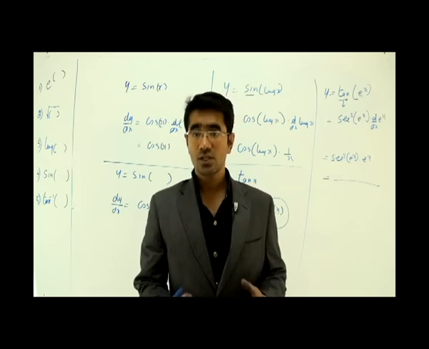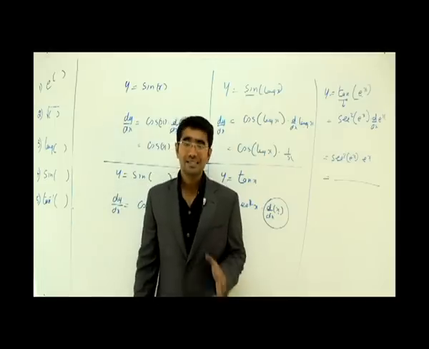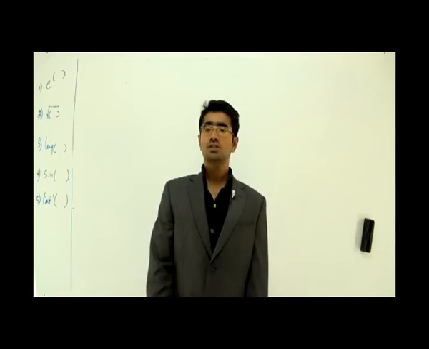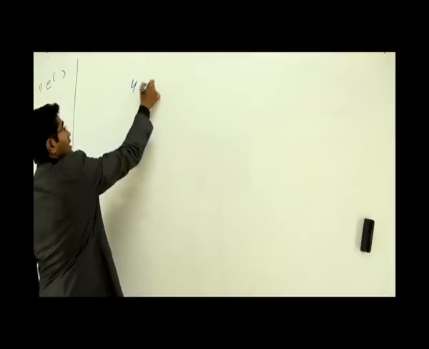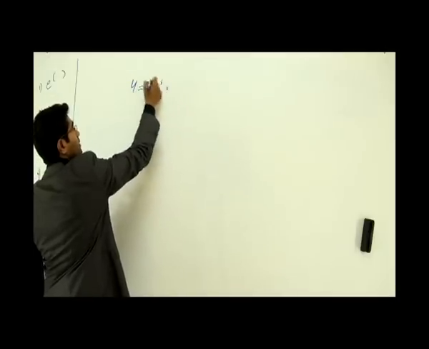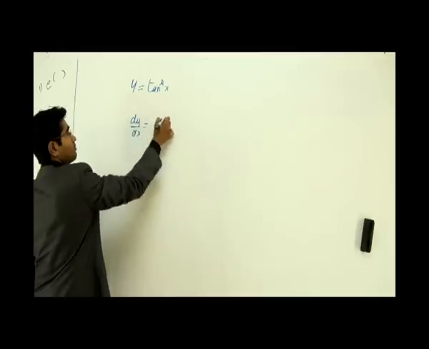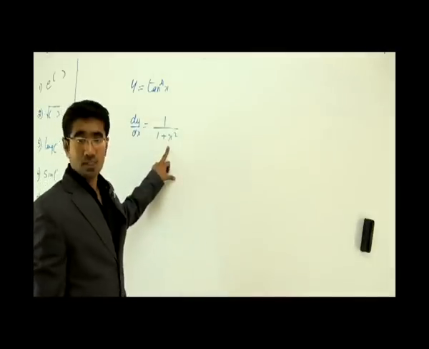Now let's go with the last function and see how to work with inverse trigonometric functions, and how easy differentiation would become after this. The last function is about inverse trigonometric functions. I'm taking tan inverse of x. Say y is equal to tan inverse of x. Now how will I differentiate this? dy by dx would be 1 by 1 plus x squared. Very simple. Why is it 1 by 1 plus x squared?